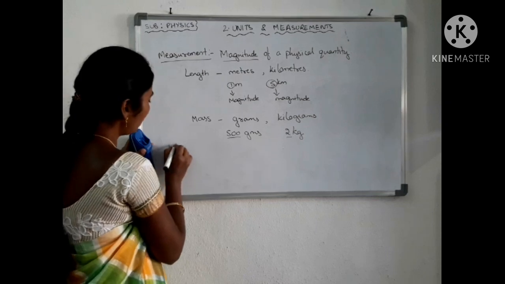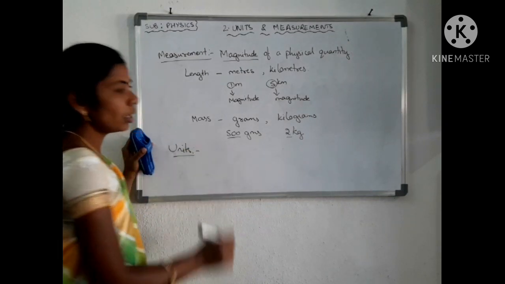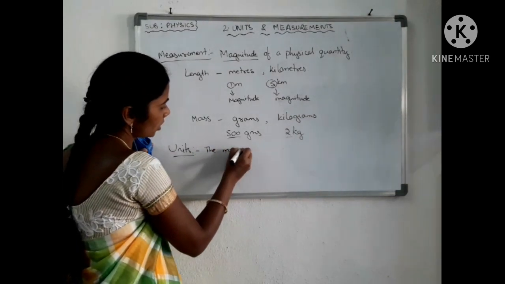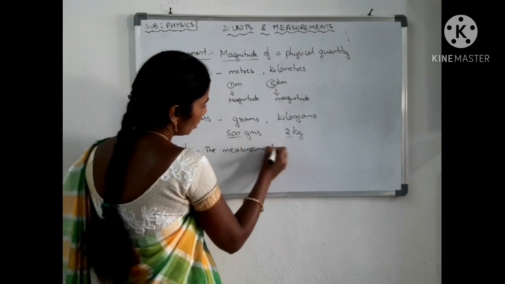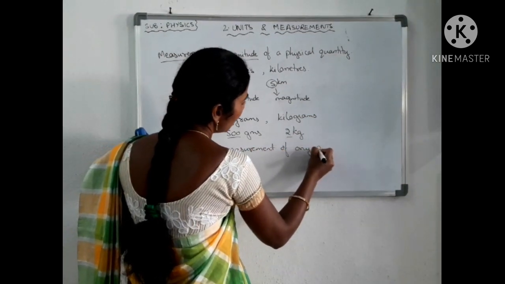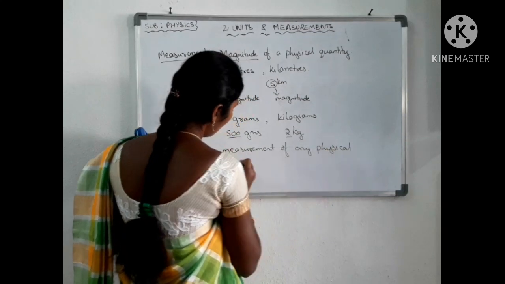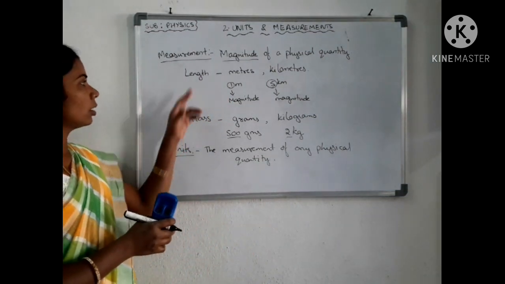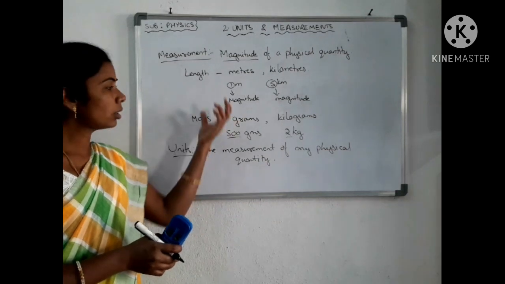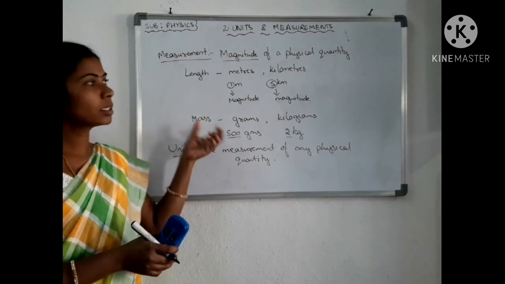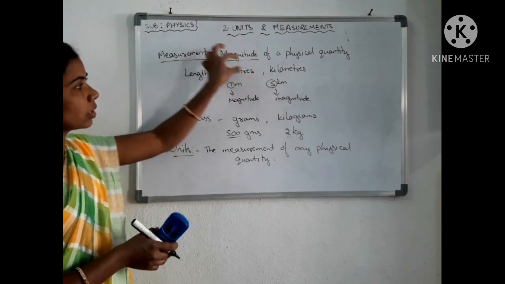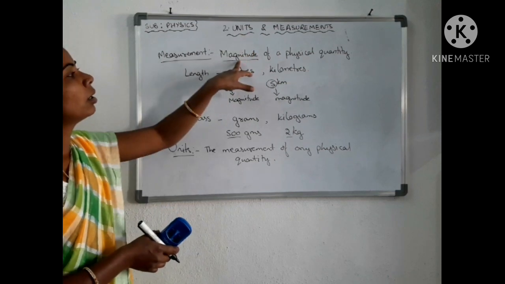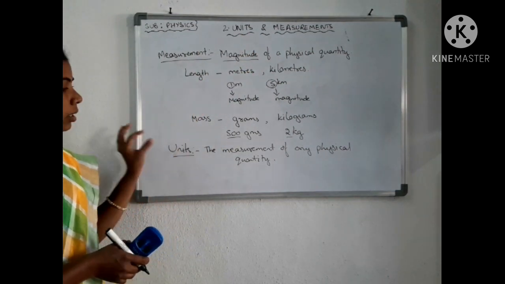So from this, how can we define units? The measurement of any physical quantity is known as unit. What is a physical quantity? Length, mass, time, temperature, all these are known as physical quantities. We are measuring length in meters, kilometers, so this meter is nothing but the unit. How many meters there are, that numerical value will give you the magnitude. So that is the measurement and unit definition.